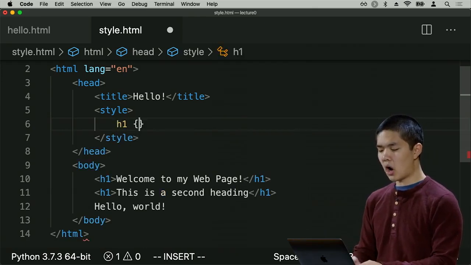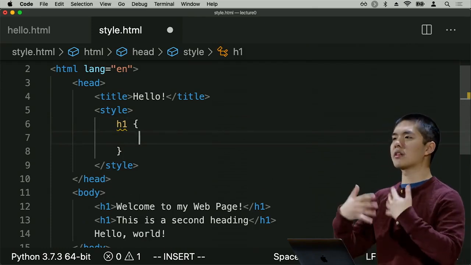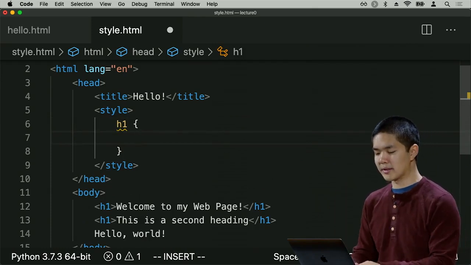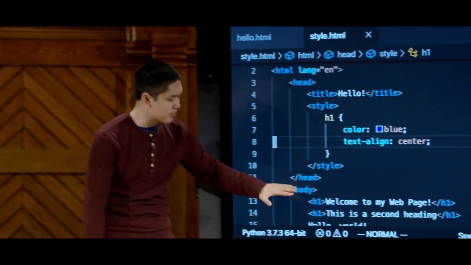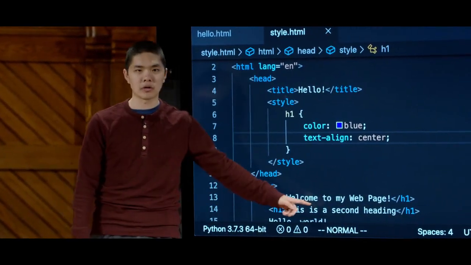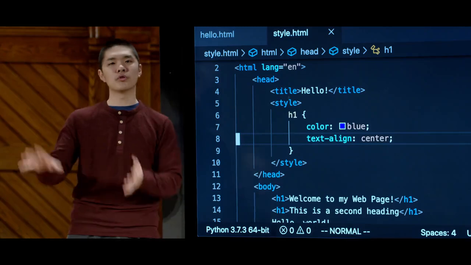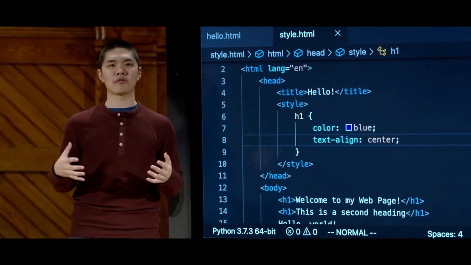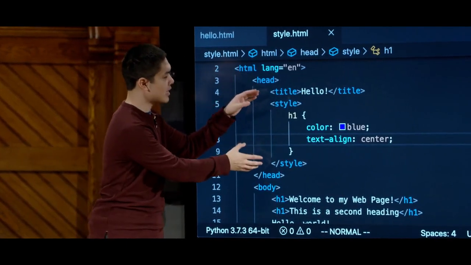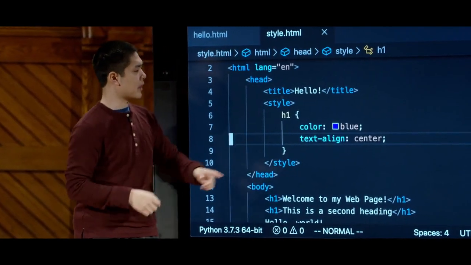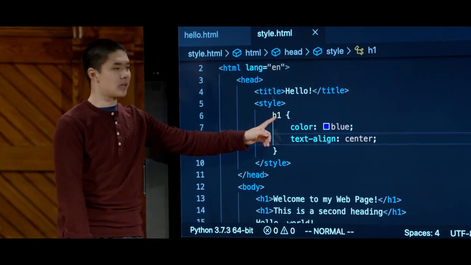And then all of the style code is going to go inside of a pair of curly braces, where I can say I would like the color to be blue, and I would like the text align property to be centered. So now here's what I've done. I've taken the CSS code that used to be down here inside the body of the page, as an attribute of these h1 elements, and I've moved the style-related code to a different part of my page altogether. Now the style information is inside the head of my page, inside of the style element, where I've said, for every h1 element, here's how you should style it.